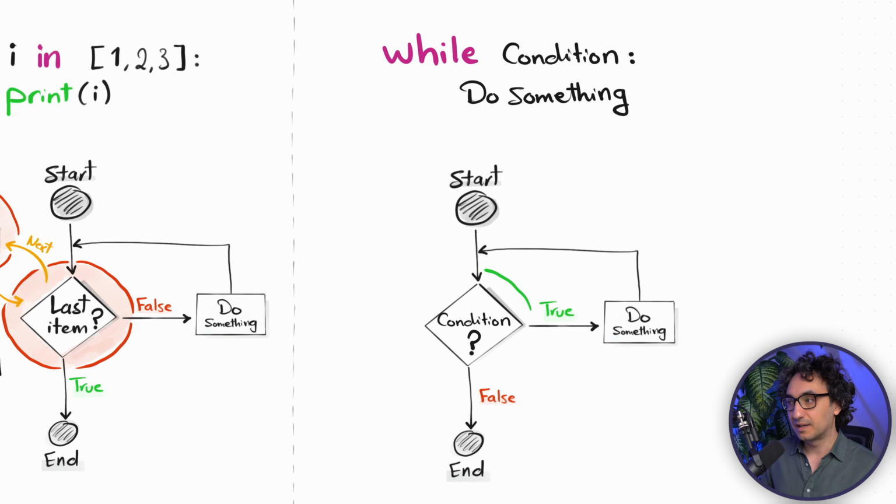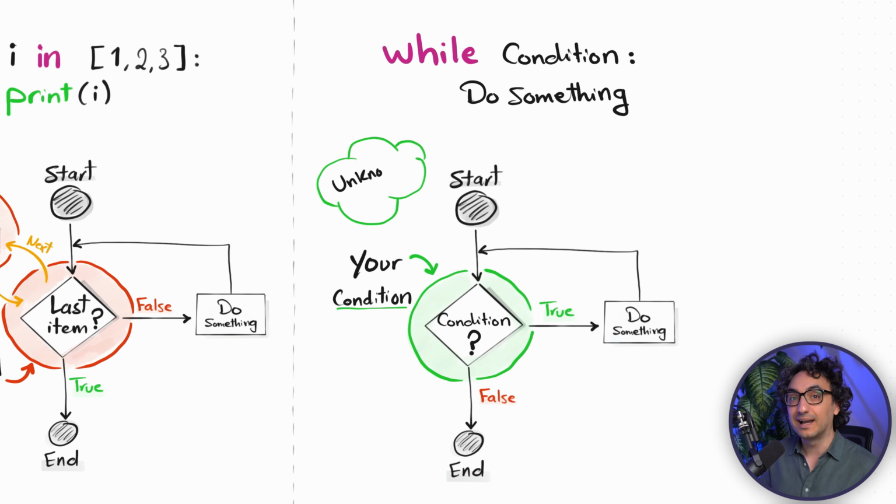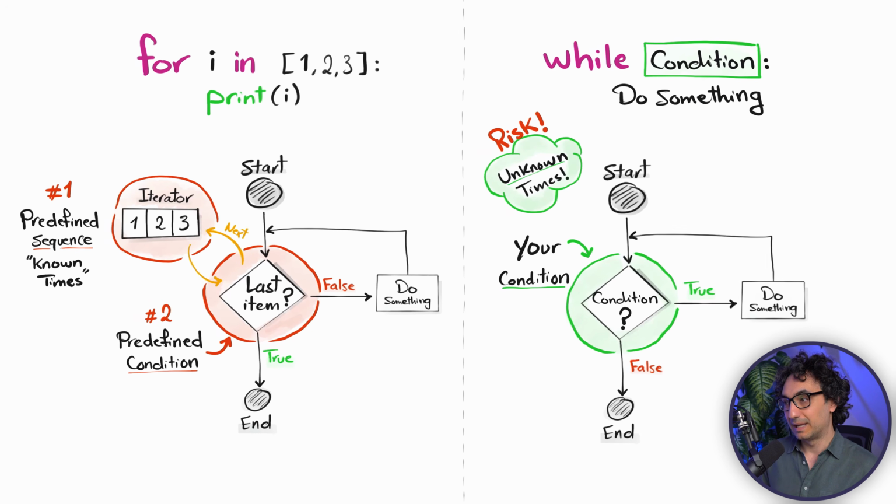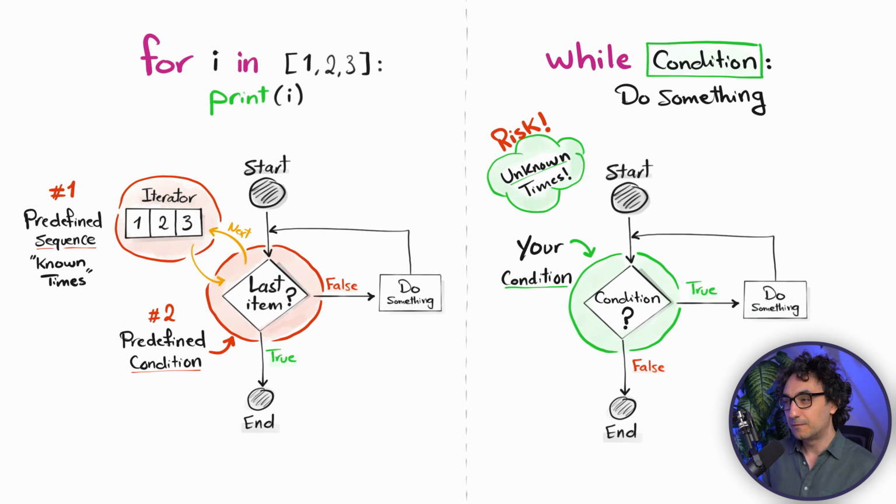The big advantage is that we define our own loop. So with that we have more freedom and flexibility, so we don't know upfront how many times it will go. It is all about our condition, and this sounds of course risky because we might easily end up in an infinite loop. So now by looking at those two side by side, the difference is very simple. With the for loop, we are iterating over a sequence like a range or a list. So we are looping over something known. But with the while loop, we are looping over a condition that could change anytime.